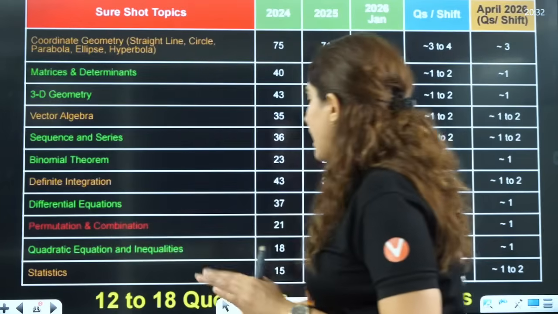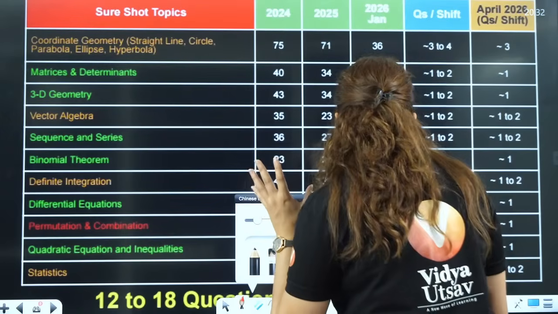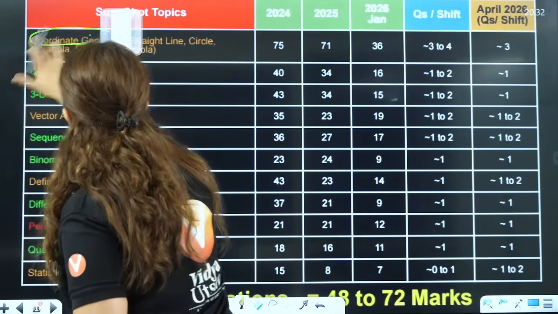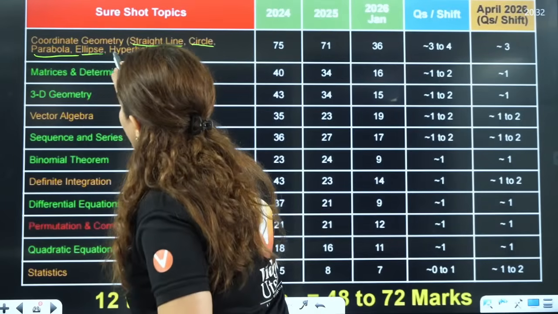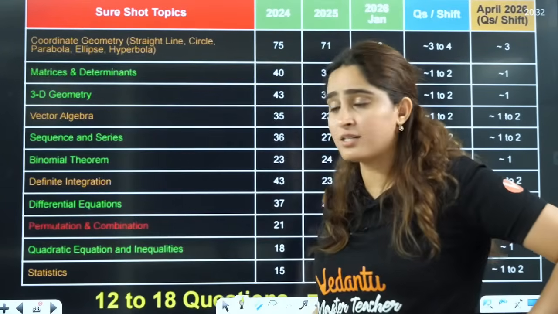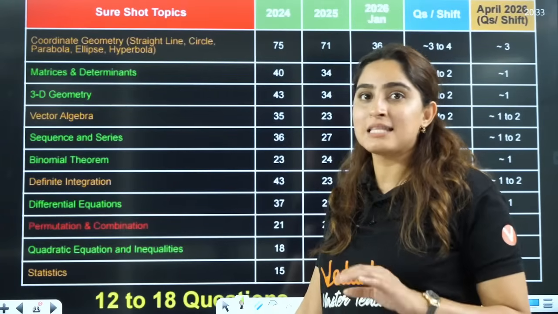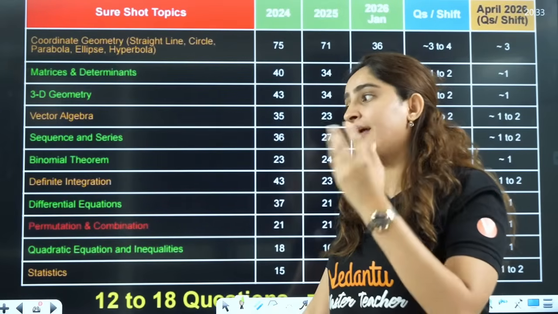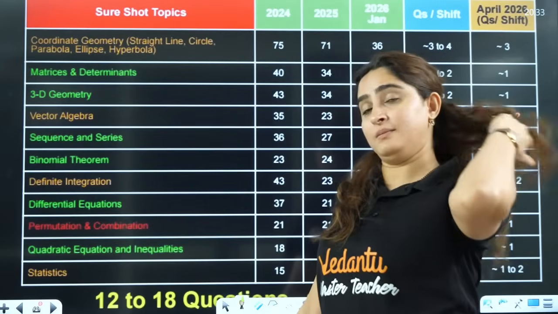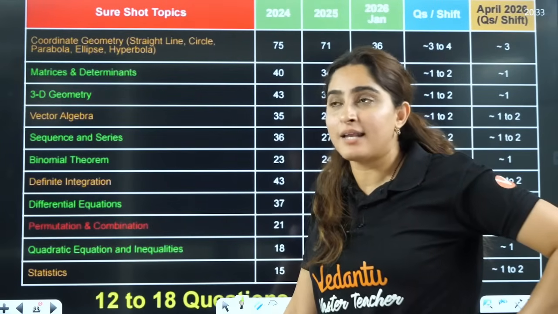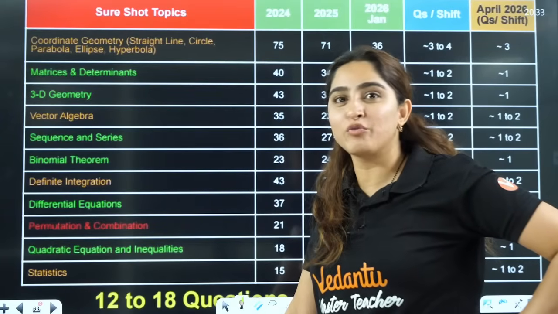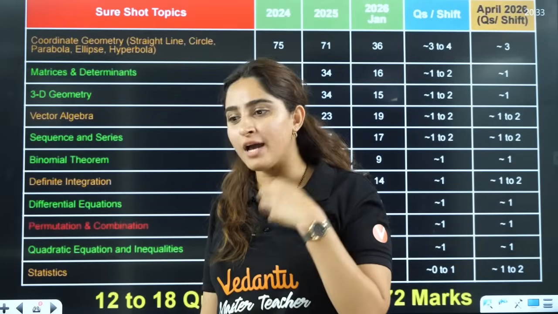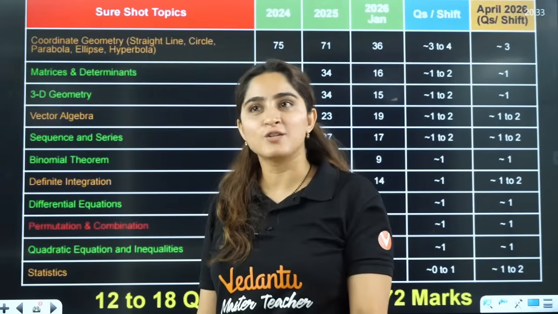Now I'll tell you about the important topics of maths. In maths, the important topics are coordinate geometry: straight line, circle, parabola, ellipse and hyperbola. This is specially done by Harsh sir himself. You can see that top teachers of Vedantu, even though I am a teacher of chemistry, have provided me their data of maths and physics as well, because I didn't want you to feel like you are alone here. My duty is to make sure that even if I am alone here, you get everything, so I am trying my best.